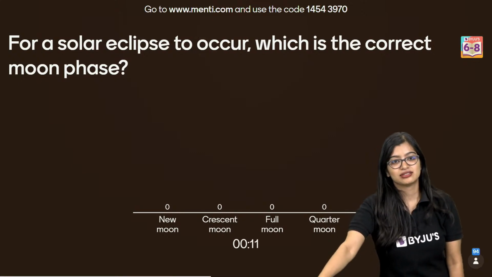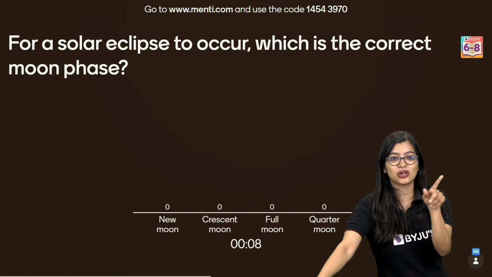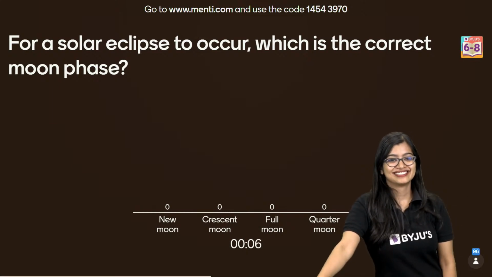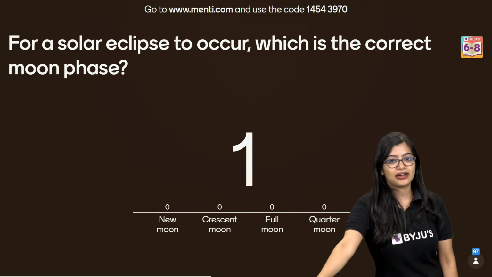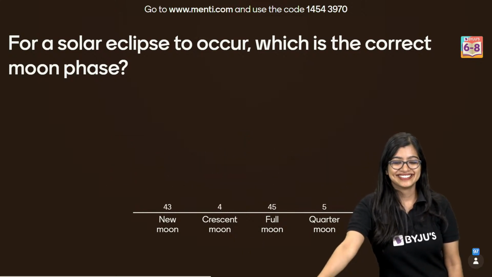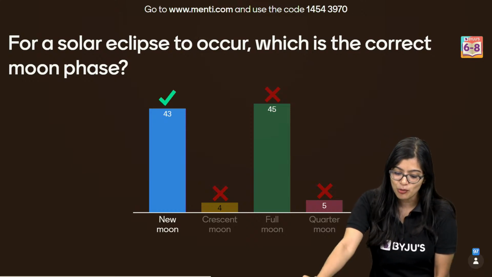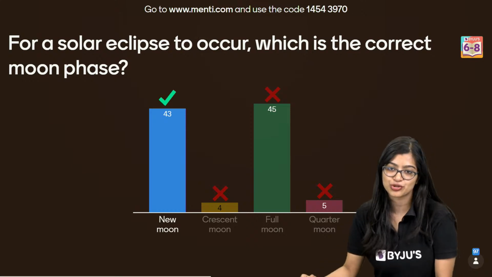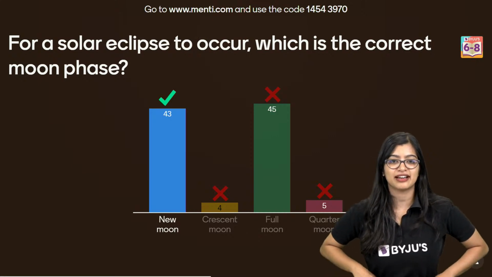Yes, very good. I can see the answer. Some of you are giving hints also in the chat. Yes, all right. So I can see new moon, full moon, confusion, right? I know you have Purnima and Amavasya, right?